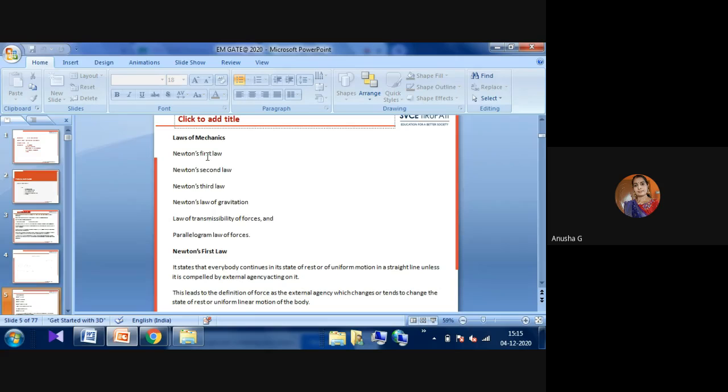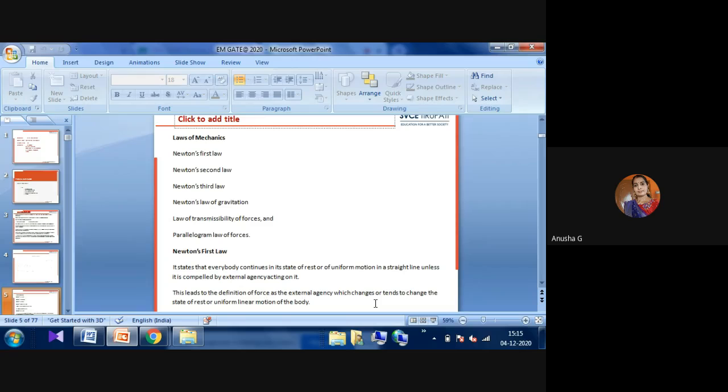In that, first one, here we'll learn what is meant by Newton's first law. Already all of you know about Newton's first law. It states that every body continues in a state of rest, or in a state of uniform motion in a straight line, unless it is compelled by an external agency acting on it. This is nothing but Newton's first law. This leads to the definition of force as the external agency which changes or tends to change the state of rest or uniform motion of the body.